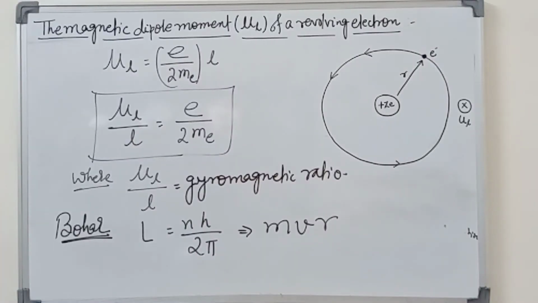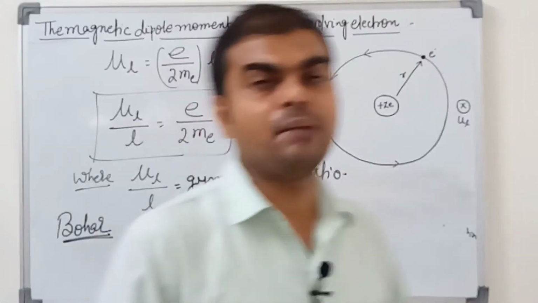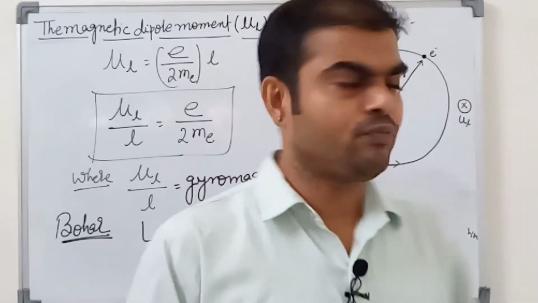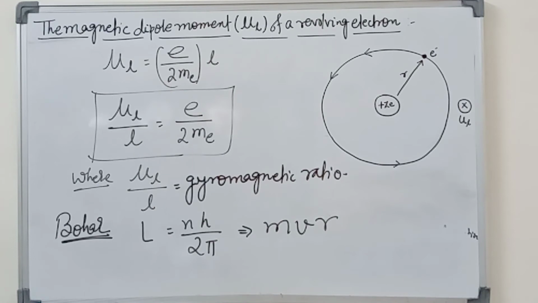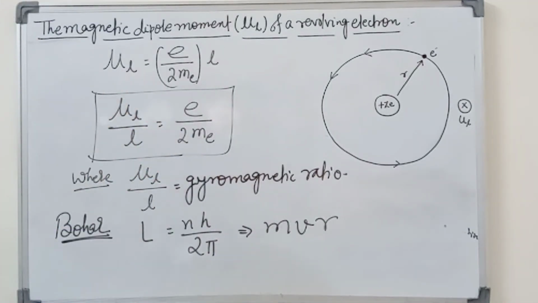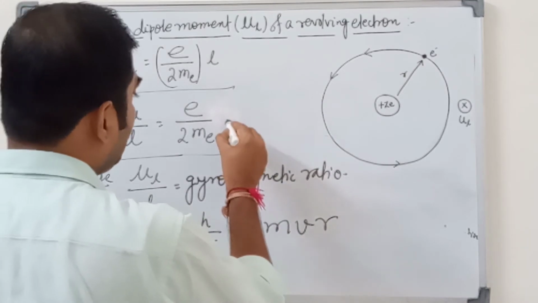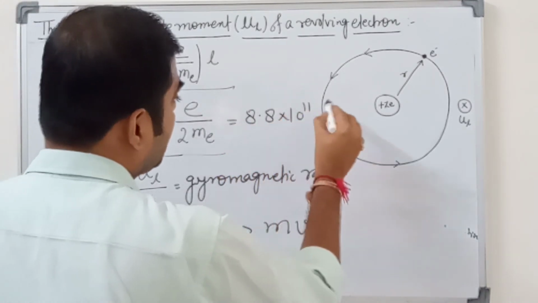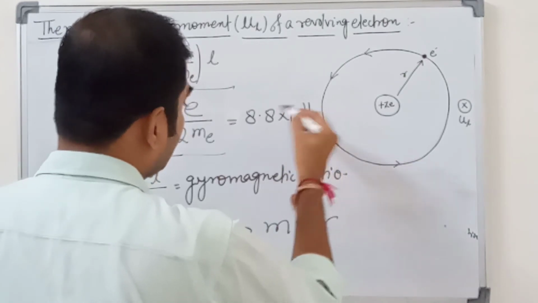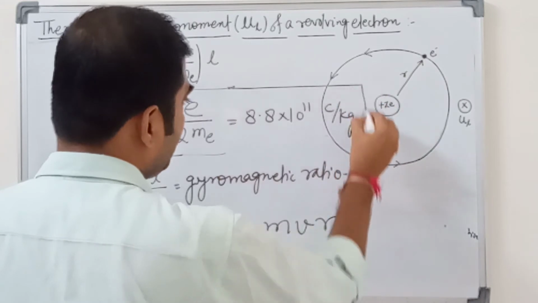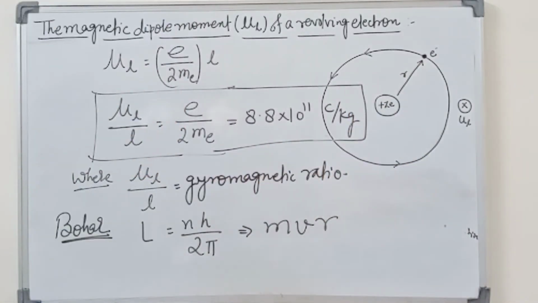So you should also read this point of chapter number 12, and the detailed theory of the Bohr postulate. First of all, to find out the value of the gyromagnetic ratio, the value is 8.8 into 10 to the power 10 Coulomb per kg, the SI unit. Okay, so write down.